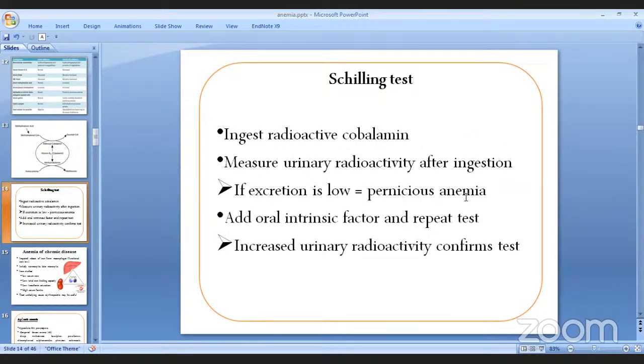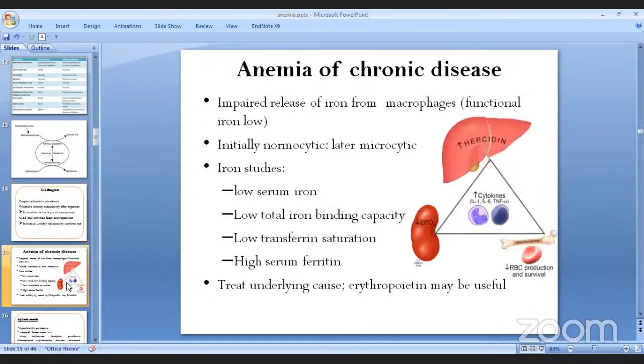And how do we confirm this test भन्दाखेरि चाहिँ then after this we add oral intrinsic factor, right? त्यसपछि add oral intrinsic factor and then repeat the test again. फेरि repeat गर्दाखेरि चाहिँ के हुन्छ त increased urinary radioactivity, है? त्यसपछि फेरि intrinsic factor दिइसकेपछि चाहिँ urinary radioactivity increase भयो भने चाहिँ यो चाहिँ के भयो त pernicious anemia confirm हुने भयो. Now let's talk about anemia of chronic disease.